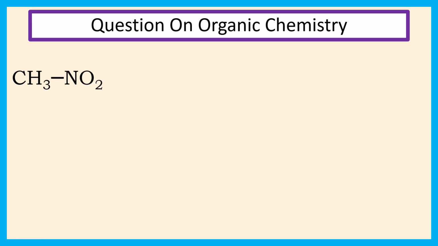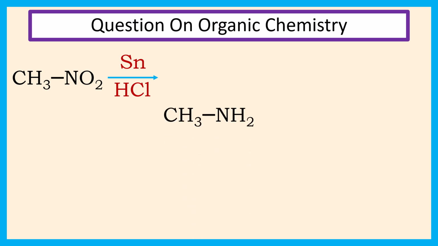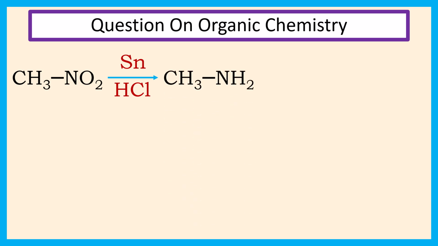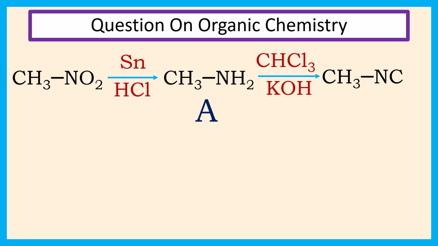The reduction of nitromethane by Sn in the presence of HCl produces methylamine. So, our compound A is methylamine. Methylamine reacts with chloroform in the presence of potassium hydroxide to form methyl isocyanide. So, our compound B is methyl isocyanide.